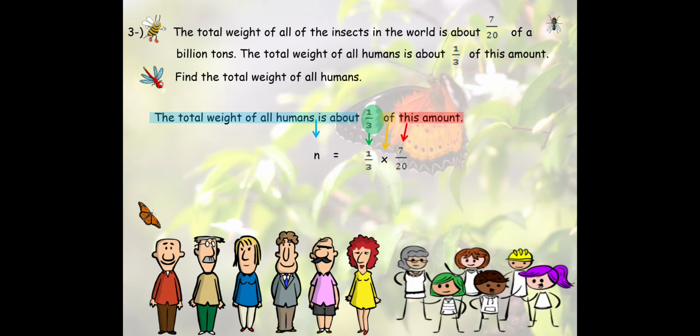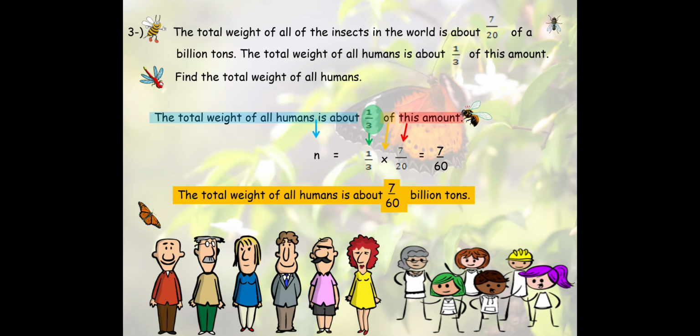So we're going to multiply 1 out of 3 by 7 out of 20. We multiply the numerators by themselves and the denominators by themselves. So 1 times 7 gives me 7, and 3 times 20 gives me 60. So the total weight of all humans is about 7 out of 60 billion tons.